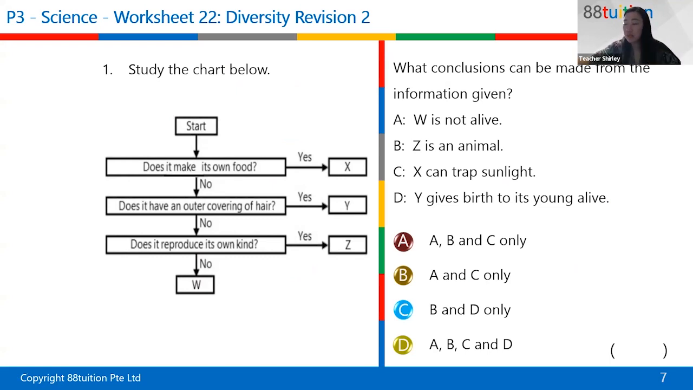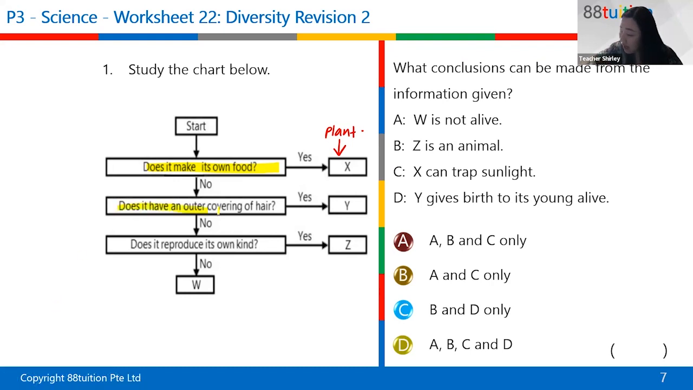Okay. So let's take a look at this flow chart. Does it make its own food? And the answer is yes. So what does that tell us about X? Anyone? It is a plant. Very good, Avon. Do I pronounce your name as Avon? Yes? Okay. Yes, X is a plant. Very good. Next question.